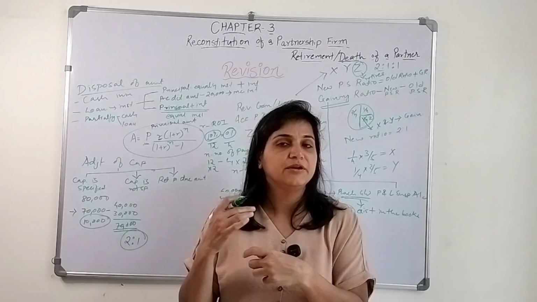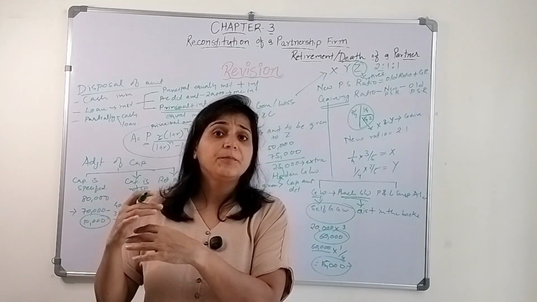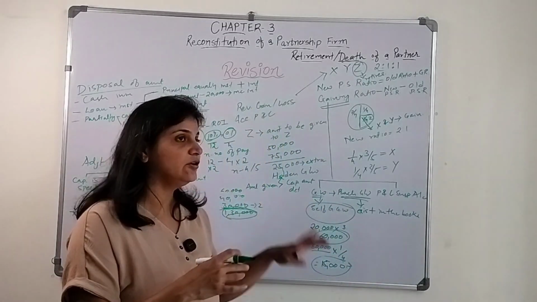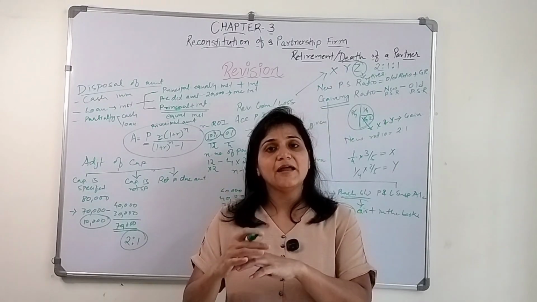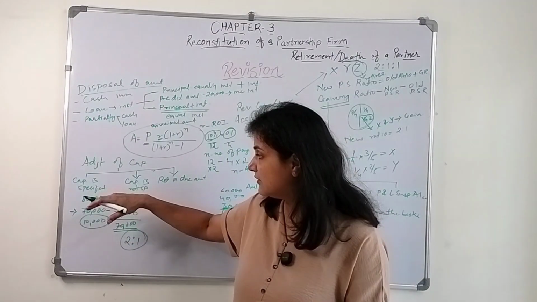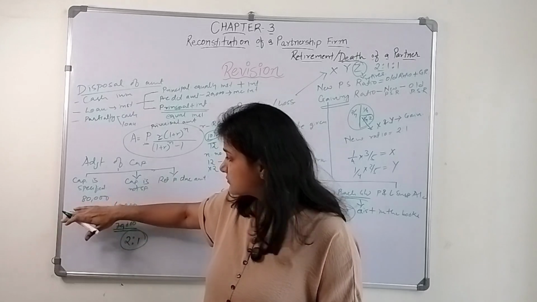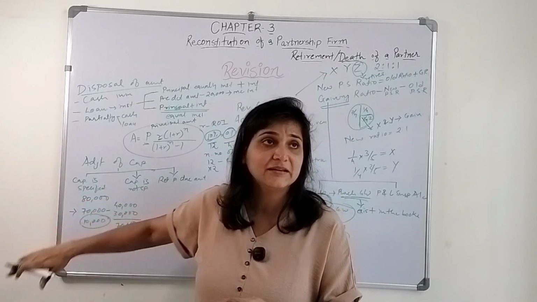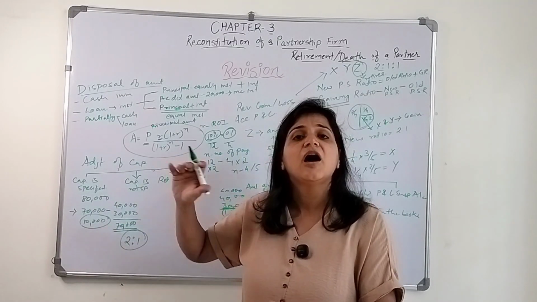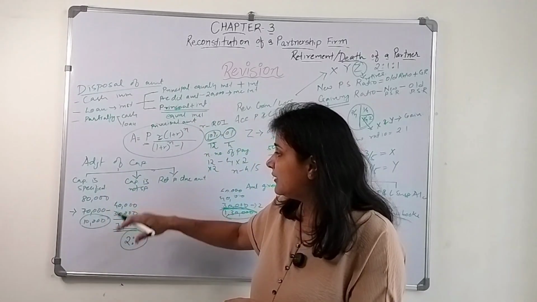So if there is a requirement to bring in cash, they will bring in cash. If there is a requirement that they need to be paid off, the firm will pay it off. Whatever amount is brought into the firm by the partners will be given to the retiring partner. So this could be the situation wherein the capital is already specified. Determine how much their new capital should be, 80,000 in the ratio of 2:1. How much it actually is, 70,000. How much cash they need to bring into the firm, or how much cash needs to be given to the partner. Capital is not specified.